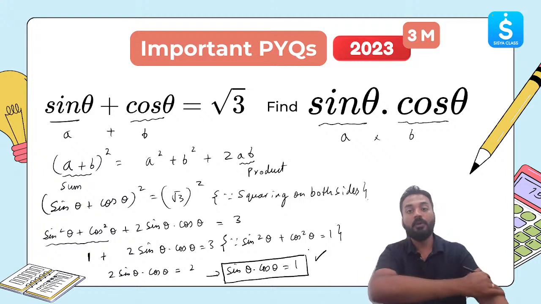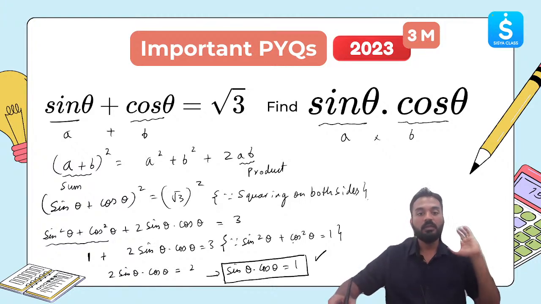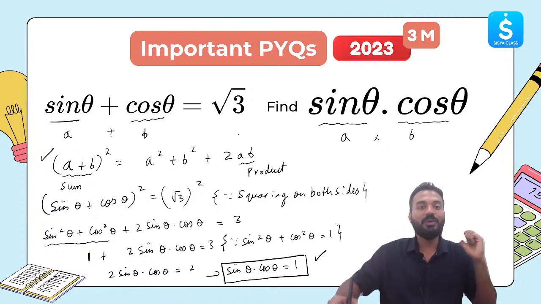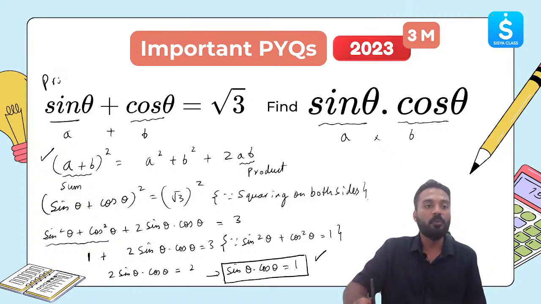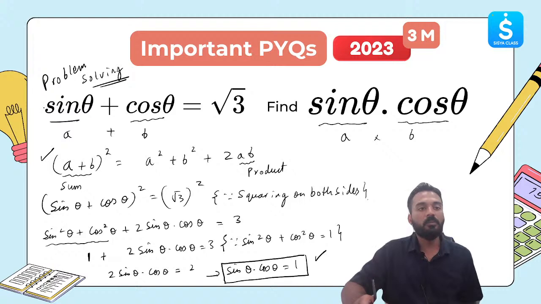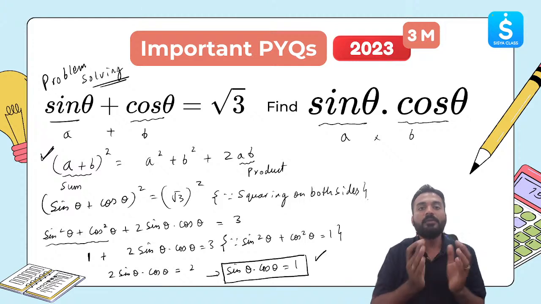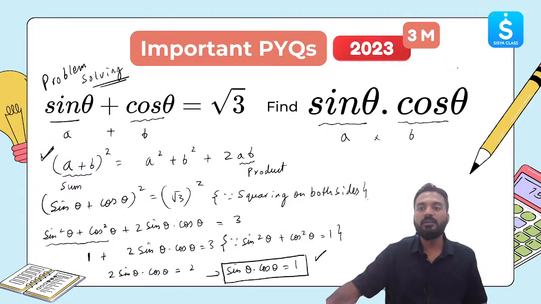Step by step you have to solve. This was for 3 marks. You need to know the correct identity which you can apply over here. The problem solving approach needs to be known. This question indicates the problem solving approach which we at sisyaclass teach. When you look at a problem, you have to know which identity to use. For every problem, we need to relate it to something, break it into parts and solve it. This is something we already teach at sisyaclass.